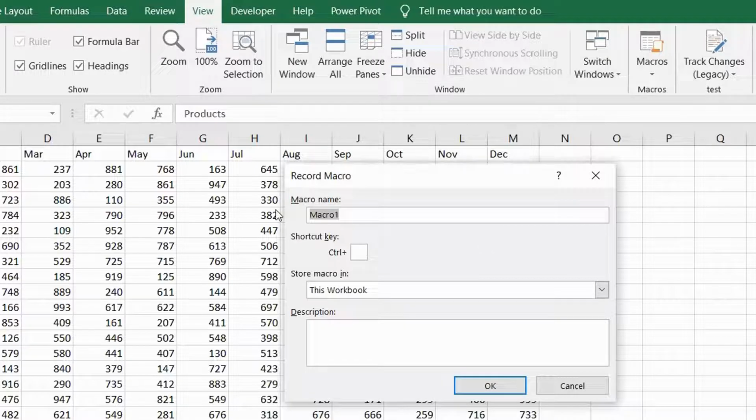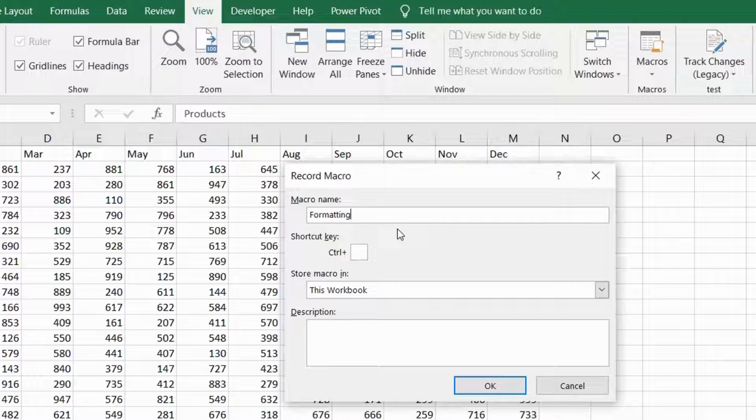See, he's asking you two or three things, which is very simple. He's asking you the macro name. Give any name which you can remember. Don't give your name, like Ramzan macro, my macro. Give a name which is related to the macro so that you can understand and remember. So I am creating a formatting macro, so over here, friends, you will type formatting.